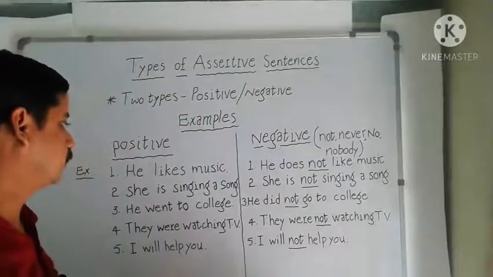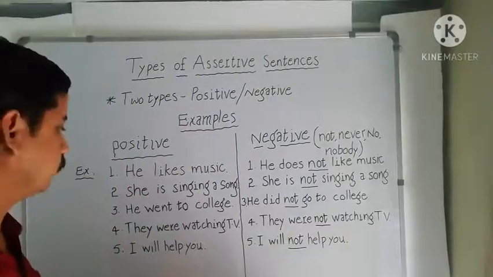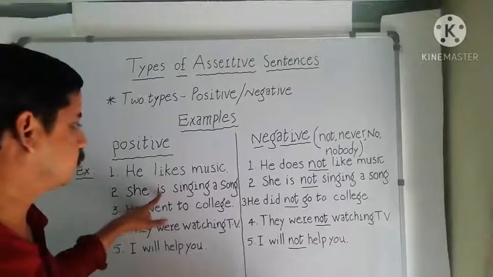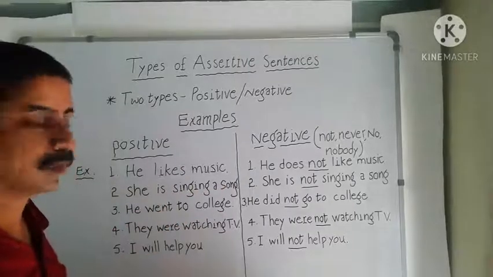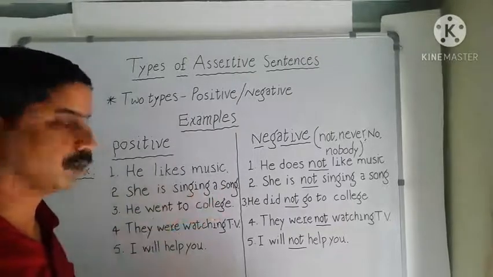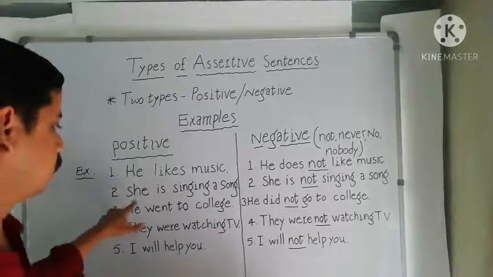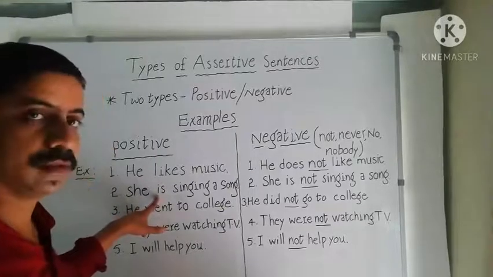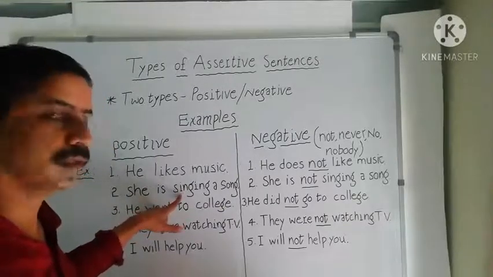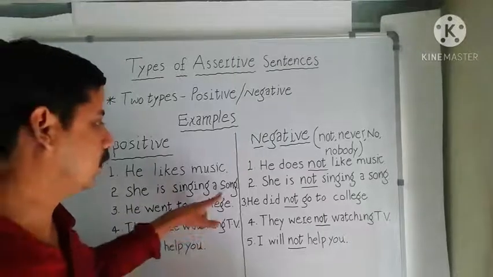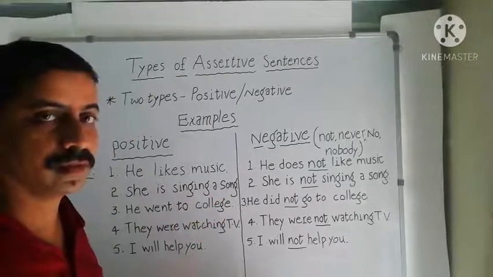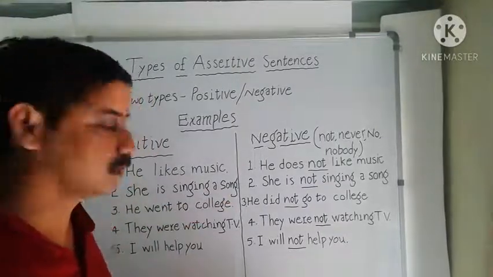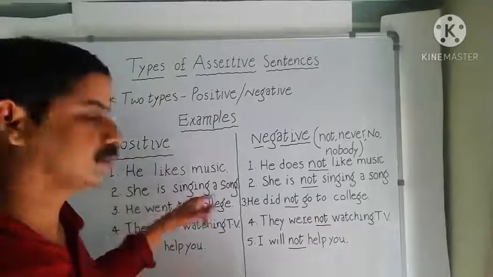Let us examine another example for positive sentence. She is singing a song. The subject here is she, is is an auxiliary verb, singing is a main verb, song is an object. She is singing a song. This sentence is in present continuous tense.